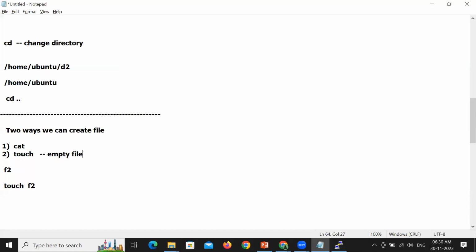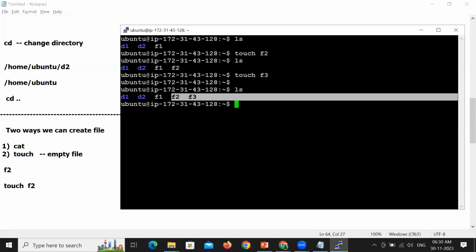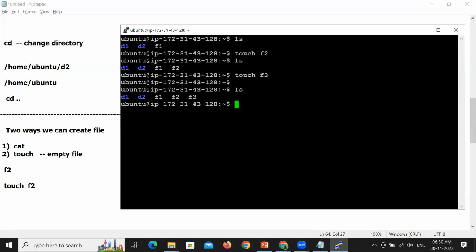Clear about this? Perfect. So if anybody asks you how we can create a file, there are two ways: using the cat command, which I hope you have experienced, and using the touch command. The difference is that with the cat command, you immediately save some contents into the file, whereas with the touch command, you create an empty file. Perfect.